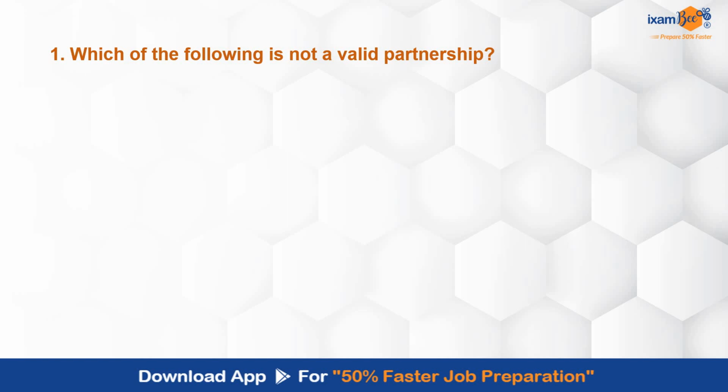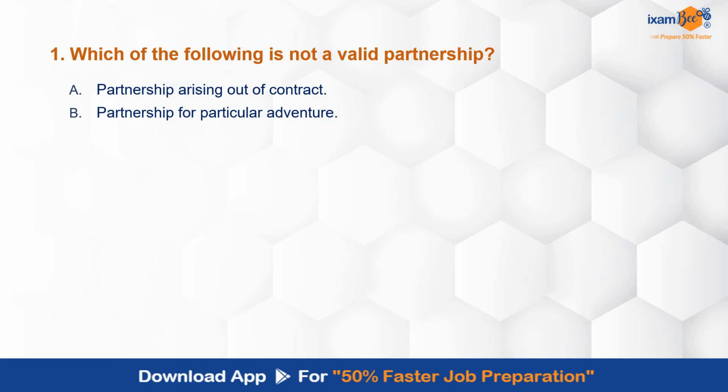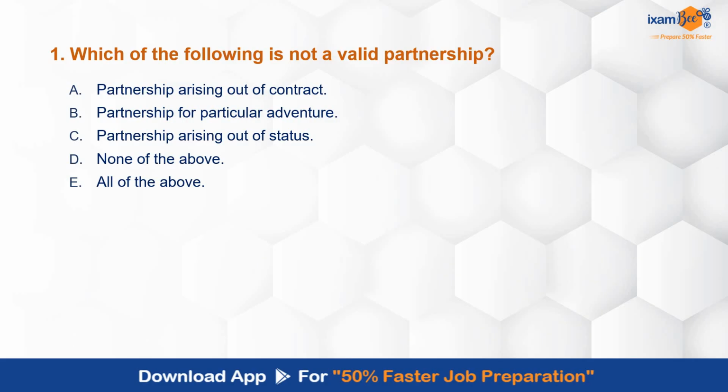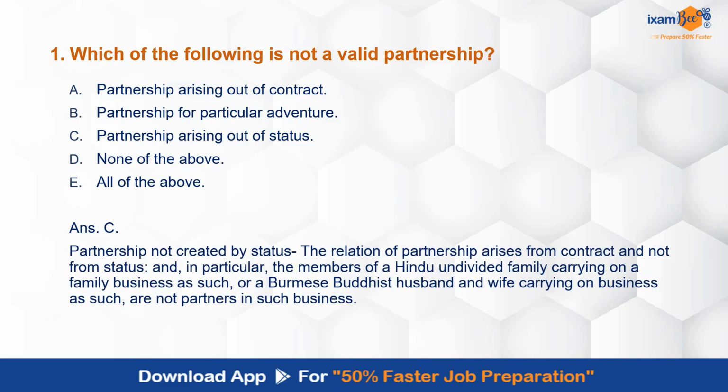Which of the following is not a valid partnership? A partnership arising out of a contract, partnership for a particular adventure, partnership arising out of status, none of the above, all of the above. Which of the following is not a valid partnership पूछा गया है यहाँ पे. Correct answer is C, partnership arising out of status. Partnership is not created by status. So relationship of partnership arises from contract and not from status. This is very clear to everybody. ये concept बहुत ही important है, and उसकी वजह से जो correct option यहाँ पे रहेगा that will be answer C. बाकी के दोनों भी valid हैं, A also and B also.